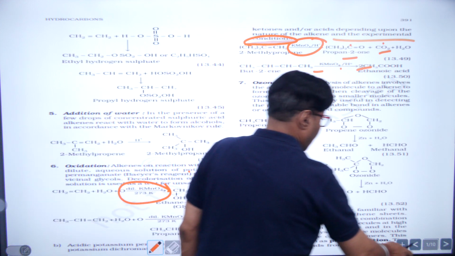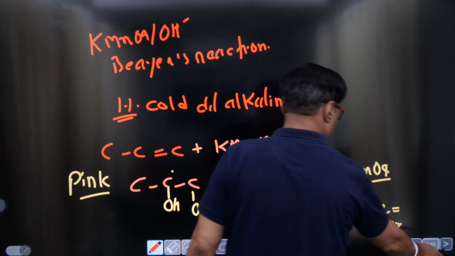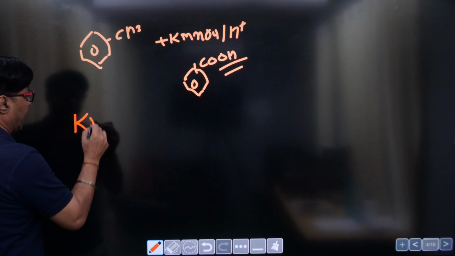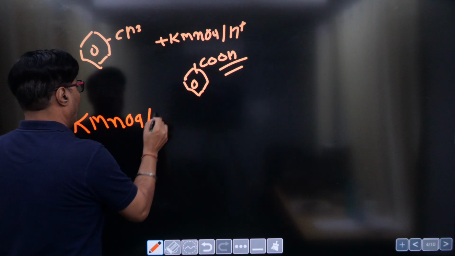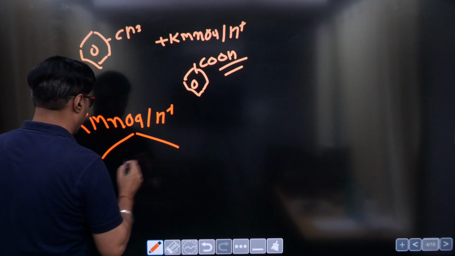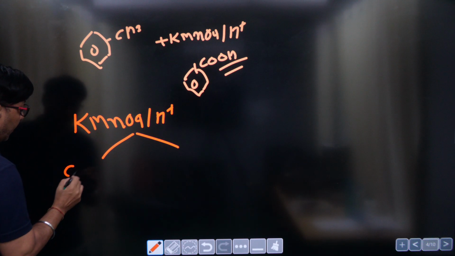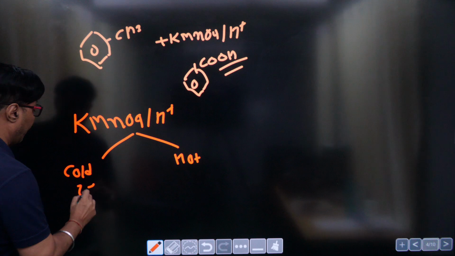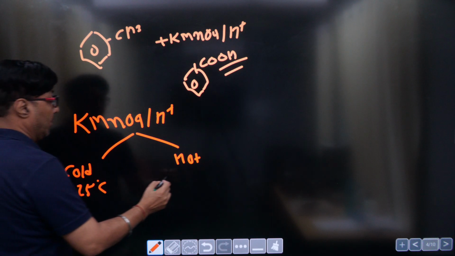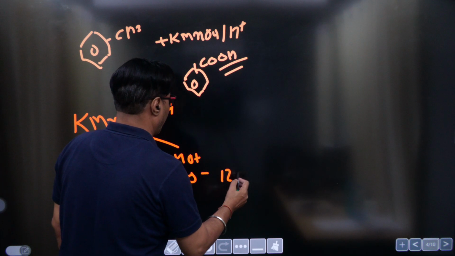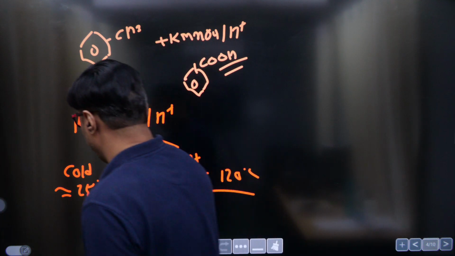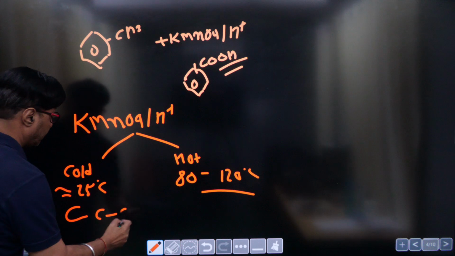Because the story starts with this line, that KMnO4, whether it's a basic medium or acidic medium, can have two different types of conditions. One is cold, one is hot. Cold means up to 25 degrees Celsius, and hot means starting with 80 degrees to 120 degrees, because this is the experimental condition. In this case, this is going to generate diol.